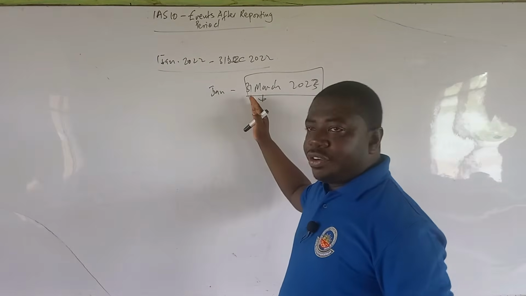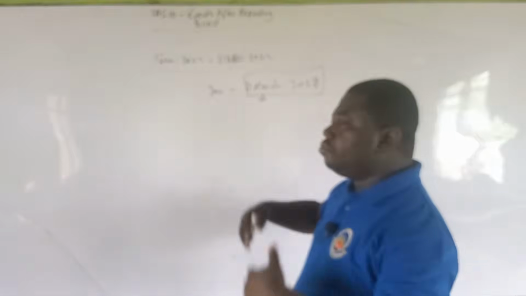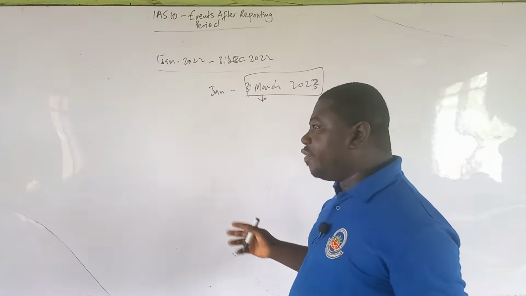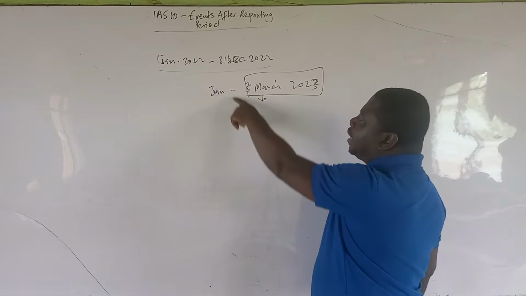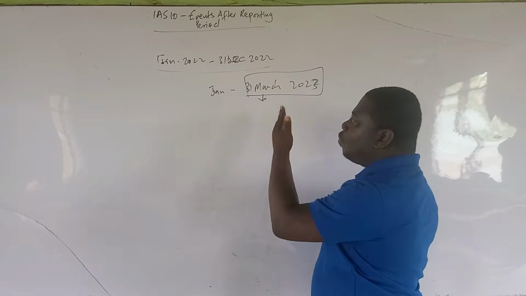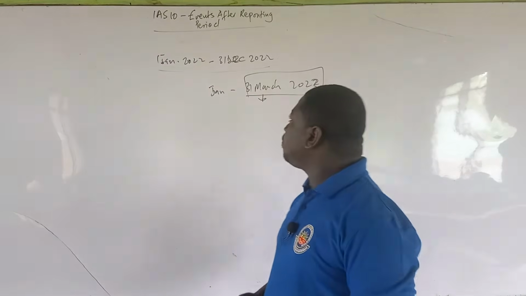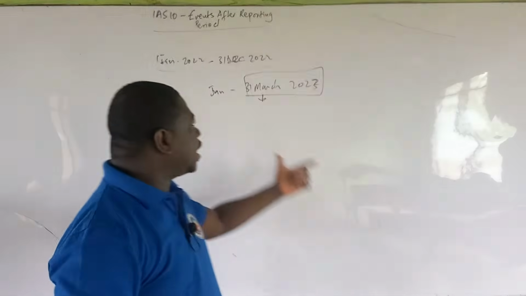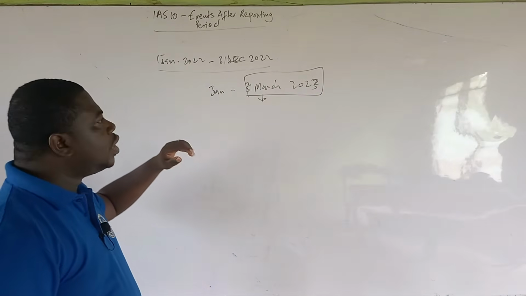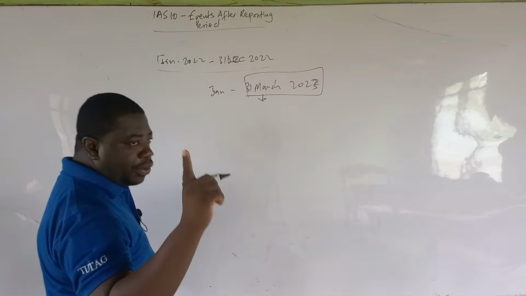And the last day of the grace period is the date that the accounts are authorized for issue, okay, by audit, internal control, whatever, depending on the business approach. But what we are trying to say is that the last day of authorization, when it elapses, you cannot consider any events after the reporting period. So let's assume it's this 3 months as we are saying. Now, if it is the 3 months as I'm saying, then I have also mentioned that there are two types of events after reporting period.